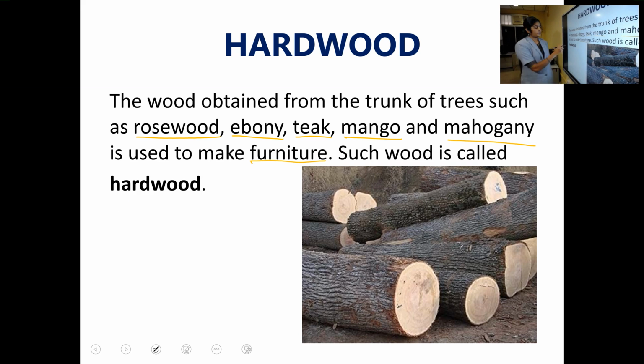Such wood is called hardwood. So you know what is hardwood? Hardwood is mainly used in making furnitures. As the name indicates, the wood is very hard. Okay.